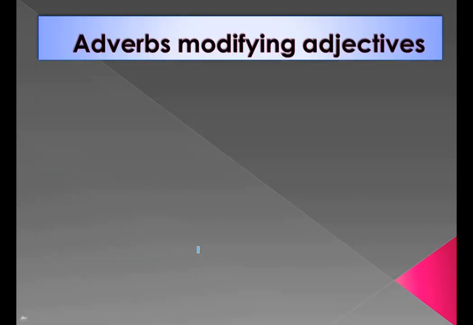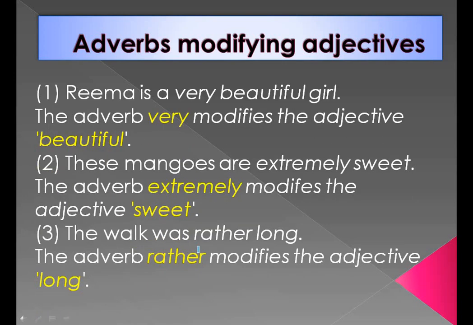Adverbs modifying adjectives. So adjectives are the describing words, the words which describe the nouns. Okay. Now let us see through the examples what we can understand. Rima is a very beautiful girl. Now here the adverb very modifies the adjective beautiful.